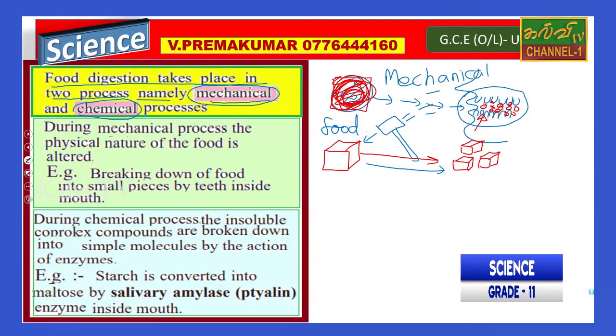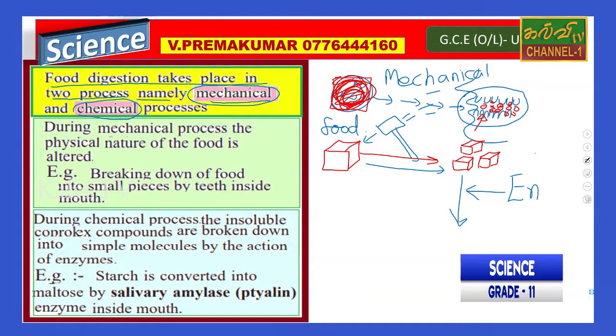We can identify these kinds of particles. These particles are mixed with the enzymes.